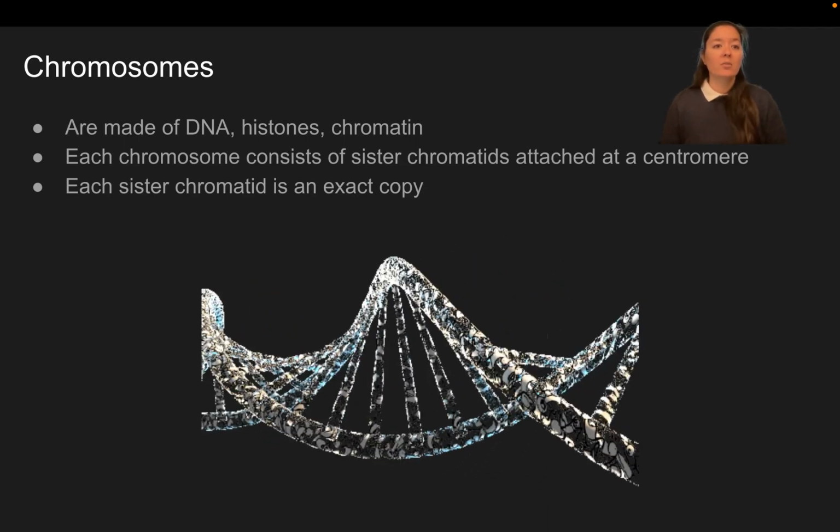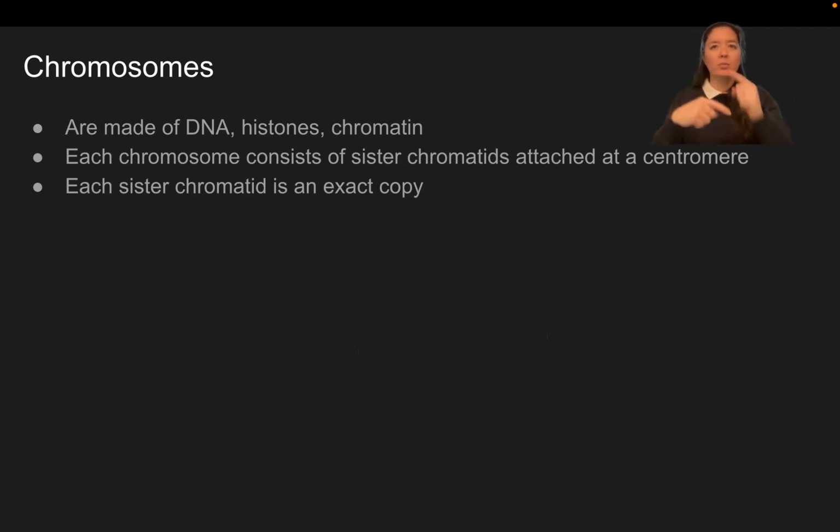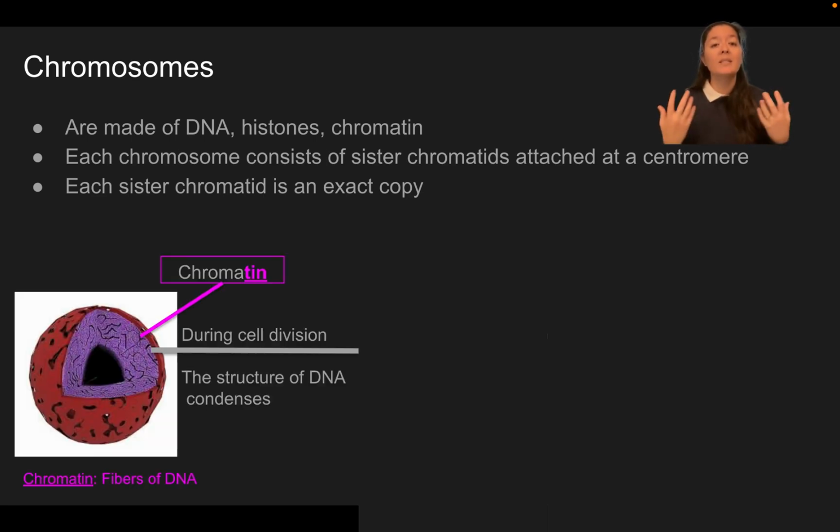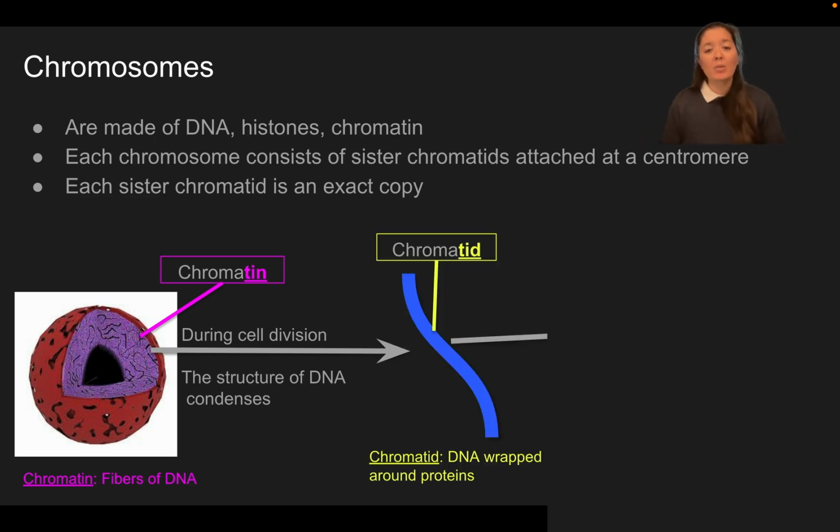We start with that double helix, then it twists around those proteins, those histones, until it becomes chromatin. Now, the next few words are going to sound very similar, so it's important that we know the difference between them. Chromatin is what we find in the nucleus of a cell. It's not just the double helix, it's a little bit wound up, but it's kind of noodly. So that's chromatin. Those are fibers of DNA. Then that chromatin twists and winds up to form a chromatid. Now, a chromatid is that more tightly packaged DNA.